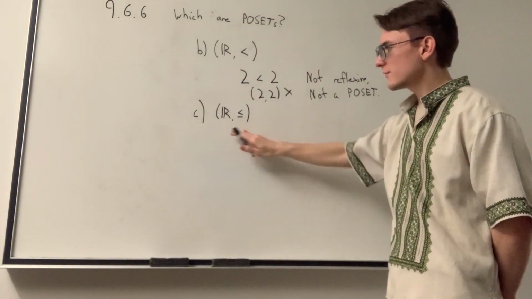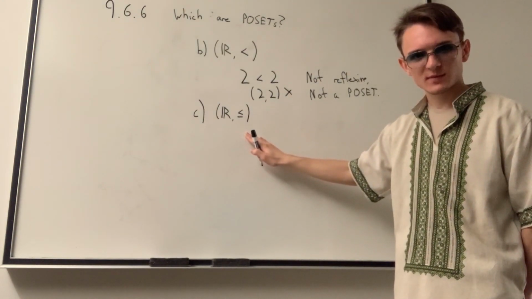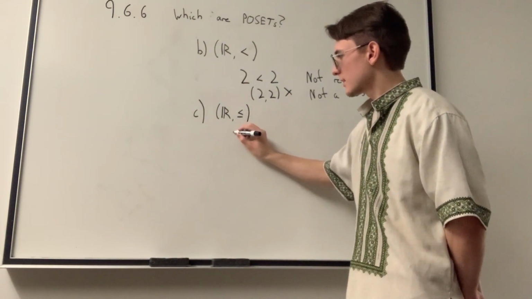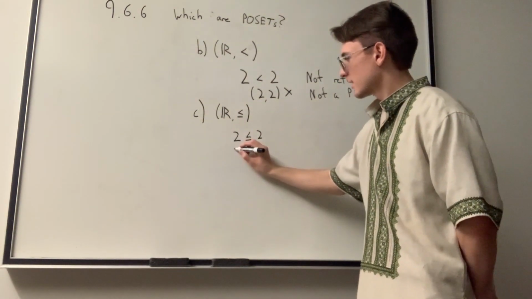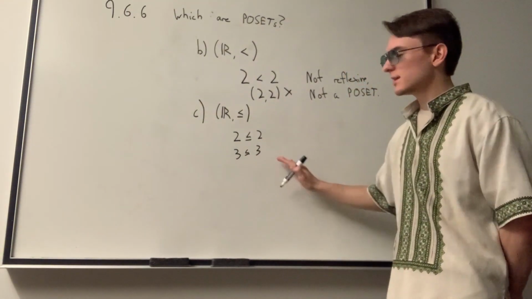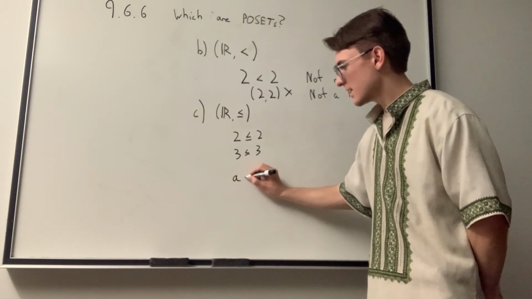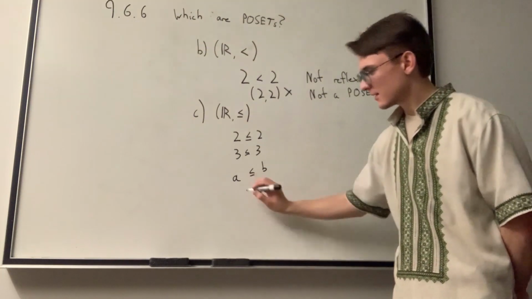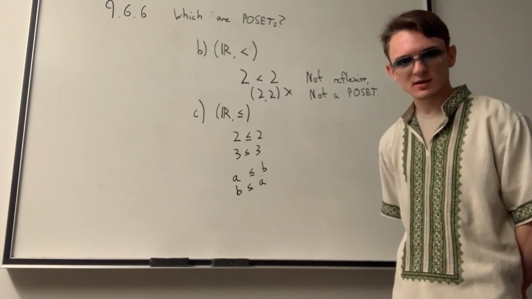Let's go on. We have the set of all real numbers, but this time we're given the relationship less than or equal to, right? So we can see that in any case, 2 being less than or equal to 2 holds true. 3 less than or equal to 3 holds true. So it is reflexive, but it is also antisymmetric because, for example, if we have some value A which is less than or equal to B, we cannot say that B is less than or equal to A. So it is also antisymmetric.